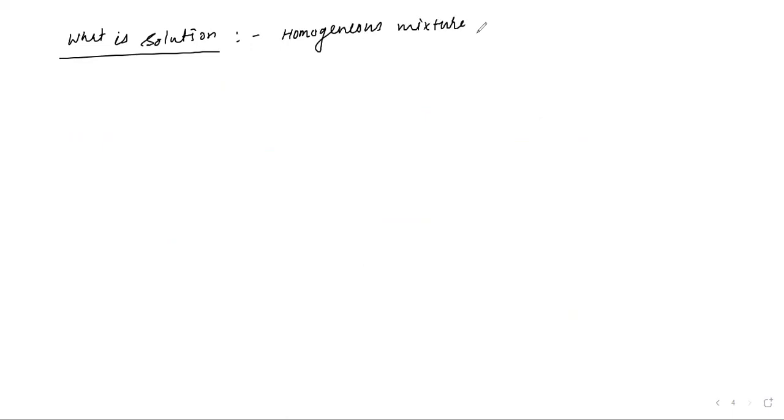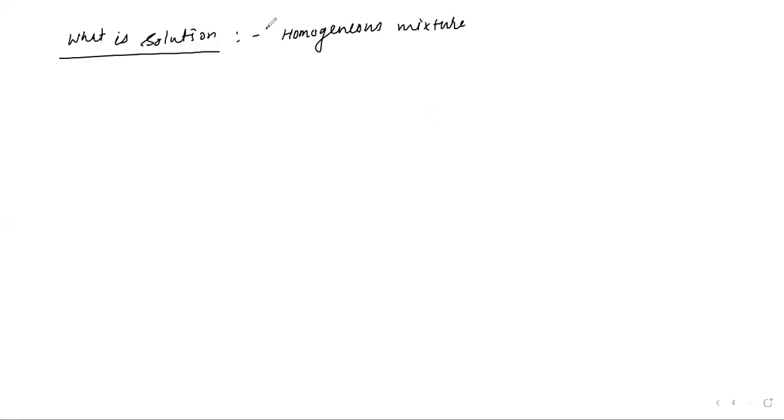Now our question is, what is solution? Can you tell me what is solution? The homogeneous mixture of two or more substances is known as a solution. What is homogeneous? The constituent particles cannot be separated, they do not look separate, meaning the concentration is the same throughout.